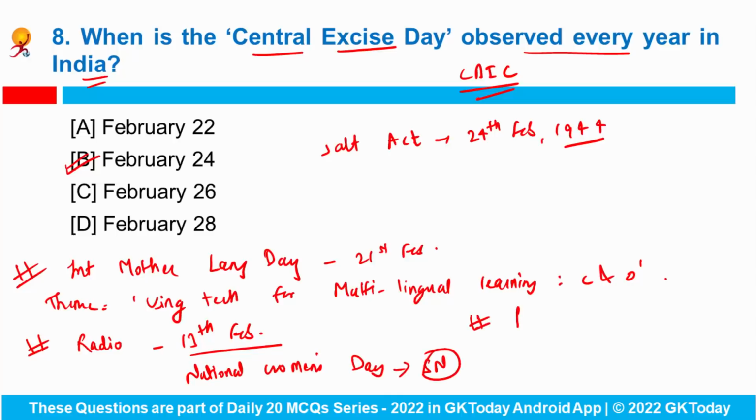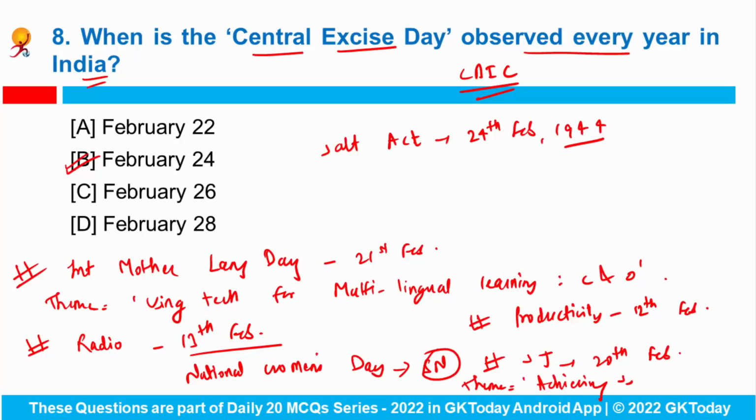Then National Productivity Day is observed on 12th of February. After that, World Day of Social Justice is observed on 20th of February. And what was the theme for this year? Achieving social justice through formal employment. Okay. You have to tell me, when do we observe National Science Day? Please answer me in the comments.